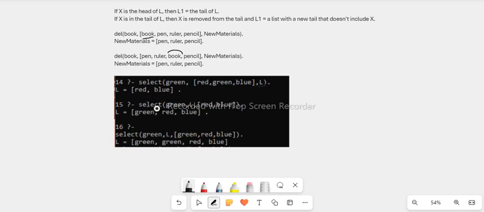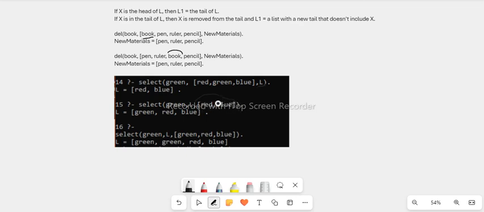Then another example, select green. We want to remove green from the list. We don't actually know the list where we want to remove green just yet. Now what remains? It remains red and blue. So if we check here, we know that when we remove an item from a list, if that item is the head of the list, what will remain will be the tail of that list. Now if we check this one, this is the tail of that list.